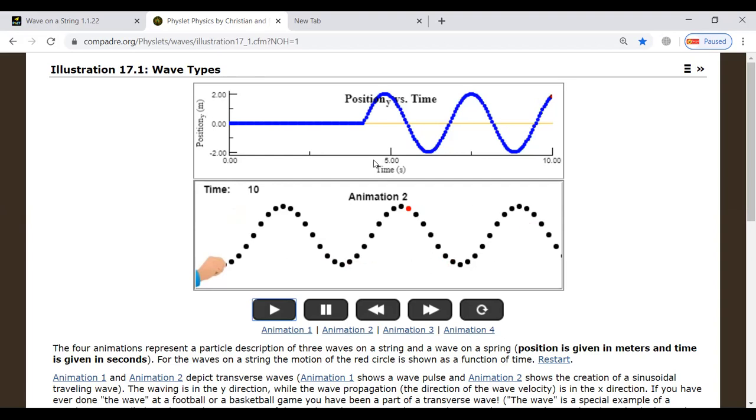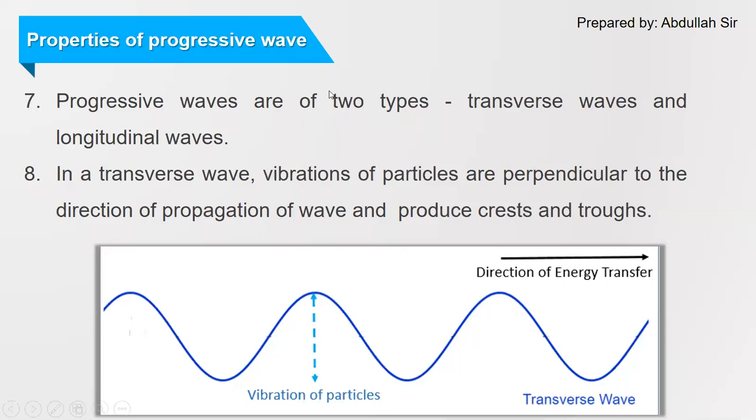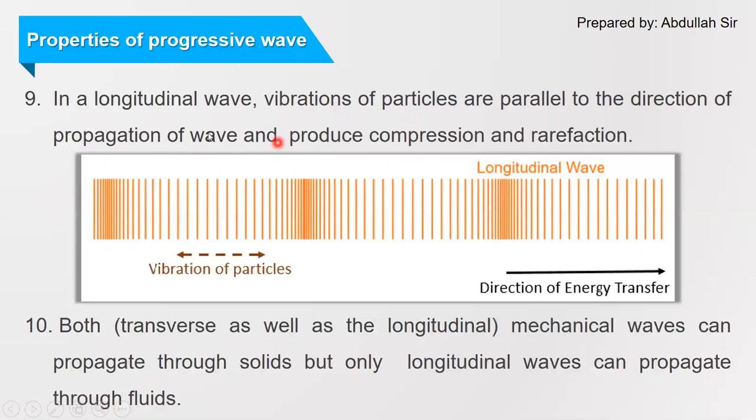Now the next characteristic of progressive waves is the longitudinal wave. So what is a longitudinal wave? In a longitudinal wave, vibration of particles is parallel to the direction of propagation of the wave and produces compression and rarefaction.